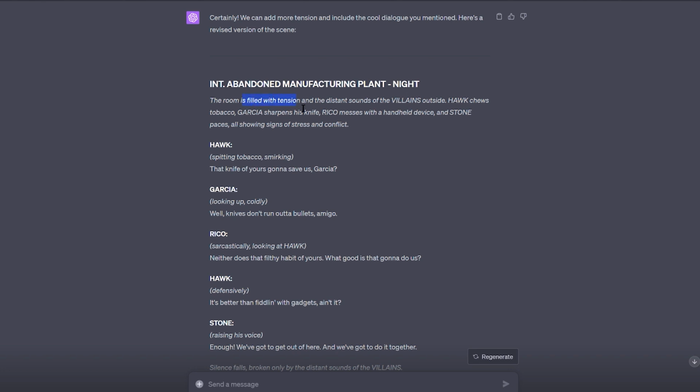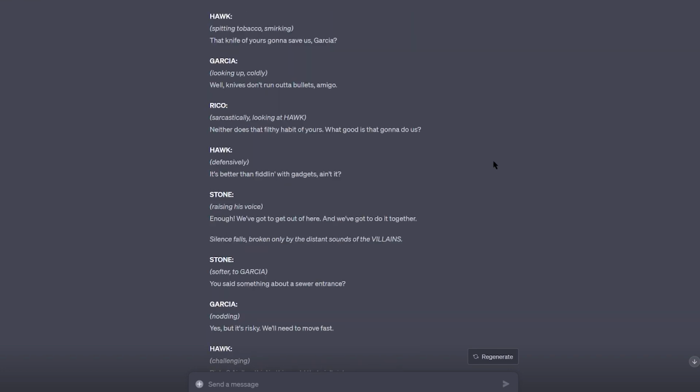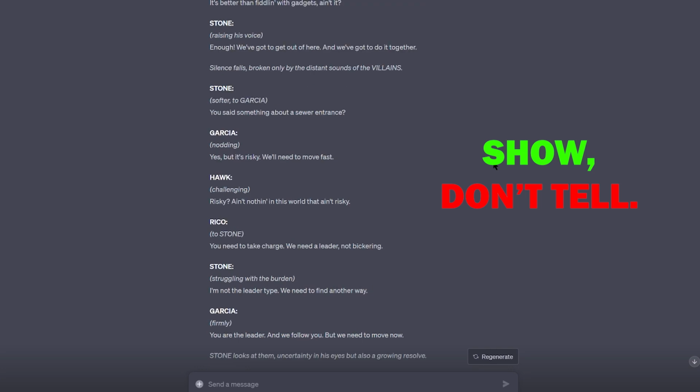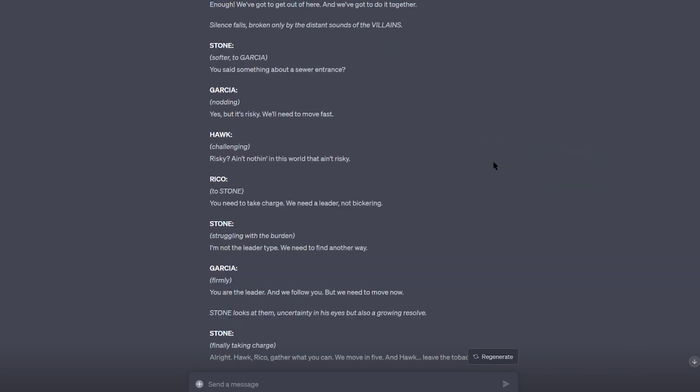Here's the revised version. I like the increased tension in the dialogue, but did you notice what the AI tool did? It began with the statement, "There is tension in the room." As a screenwriter, you must never write that. In screenplays, it's essential to show and not tell. Why? Because your audience is viewing the movie, not reading the character's thoughts or descriptions.